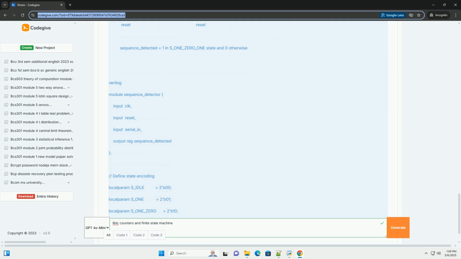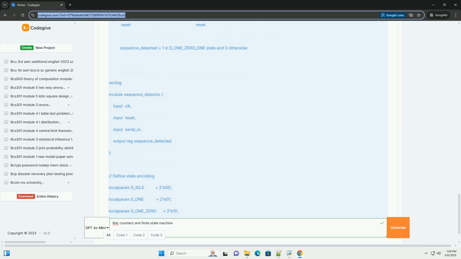This means the output changes combinatorially in response to both the current state and the input. Note that in the case of detecting 101, the output sequence_detected becomes 1 during the state transition from S_1_0 when serial_in is 1. The Moore machine, in contrast, would assert the output in the next state, S_1_0_1.